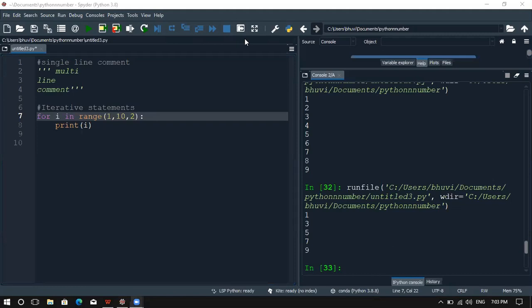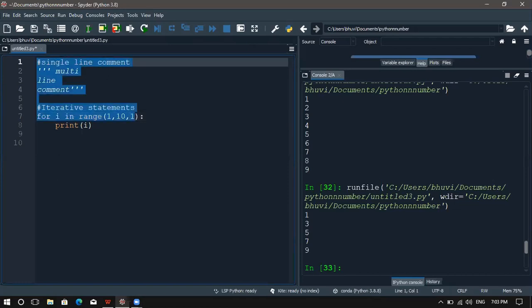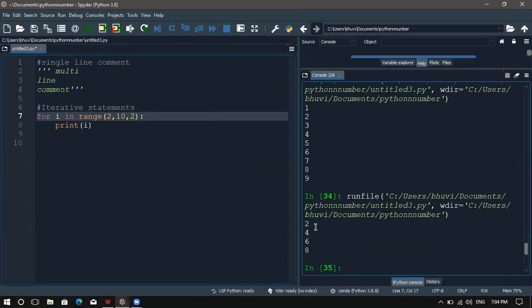Change 2 to 1, I equal to 2. Okay, as Geese Fabro said, if I have 2 to 1, it will show the output from 1 to 9. So if you want it to print even numbers, you have to change the start value. Whenever we change the start value, it will print the even numbers here. Are you able to understand the for loop? Do you have any doubts here?